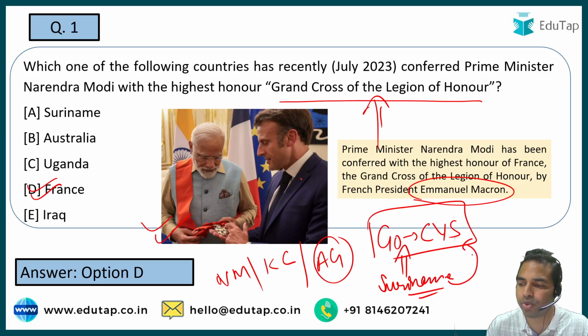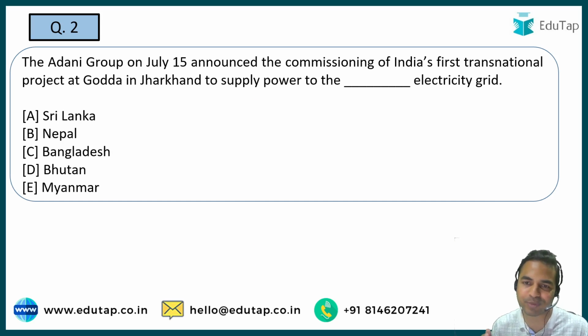That's how you guys have to remember all the related news articles on which questions can be asked in the exam, as a question on Suriname was asked in the RBI Grade B Officer Phase 1 exam which happened recently. I hope this is clear to you. Let's move on to the next question.